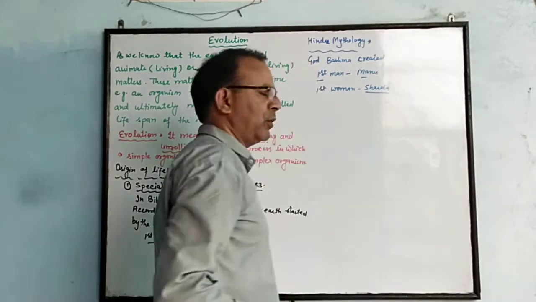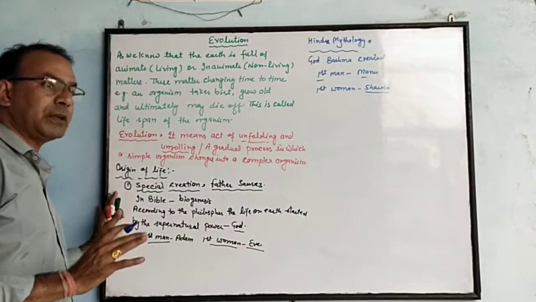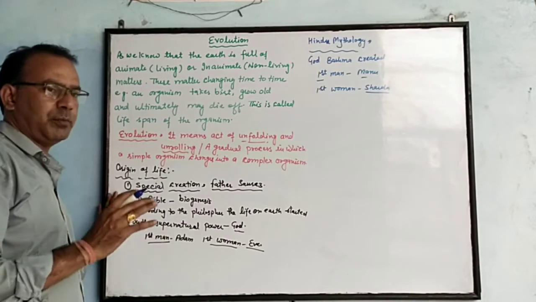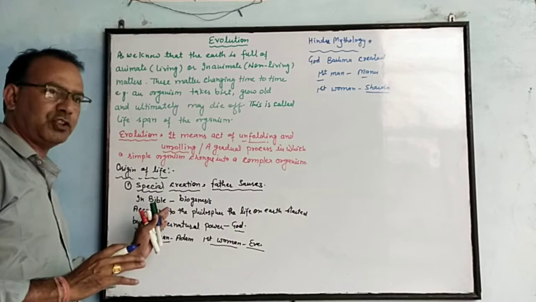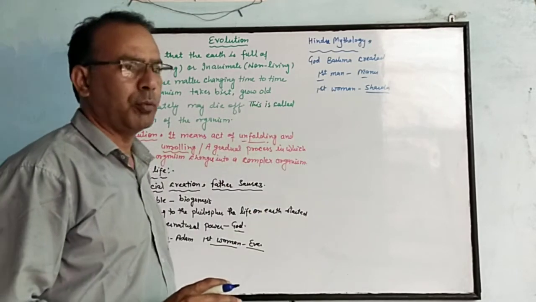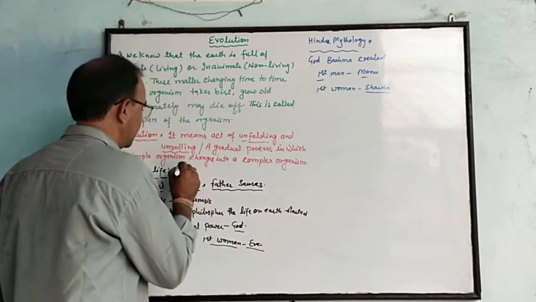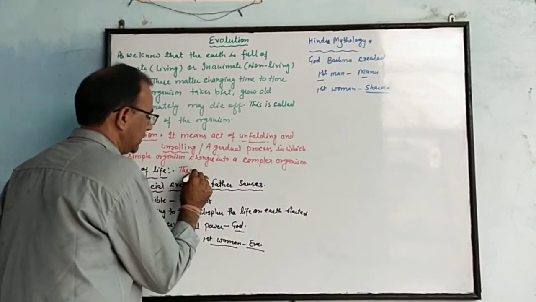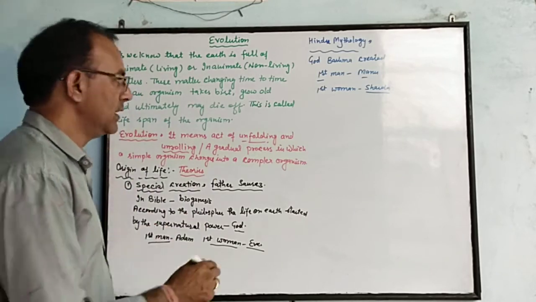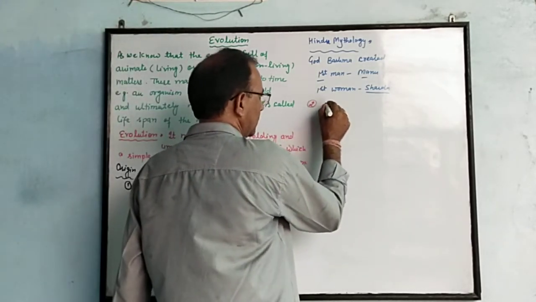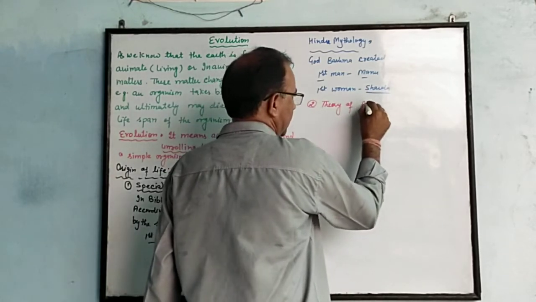Different scientists proposed different theories of origin of life. The first was special creation, which belongs to religion: according to the Greek philosopher, biogenesis mentioned in the Bible, and in Hindu mythology. The second theory was the theory of abiogenesis.